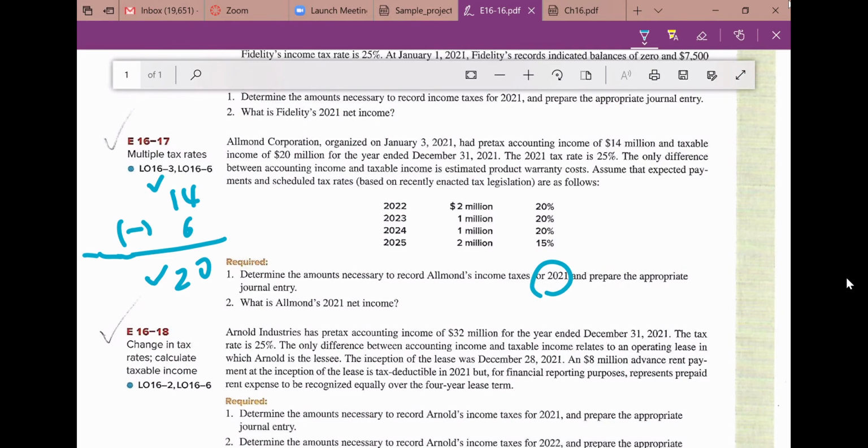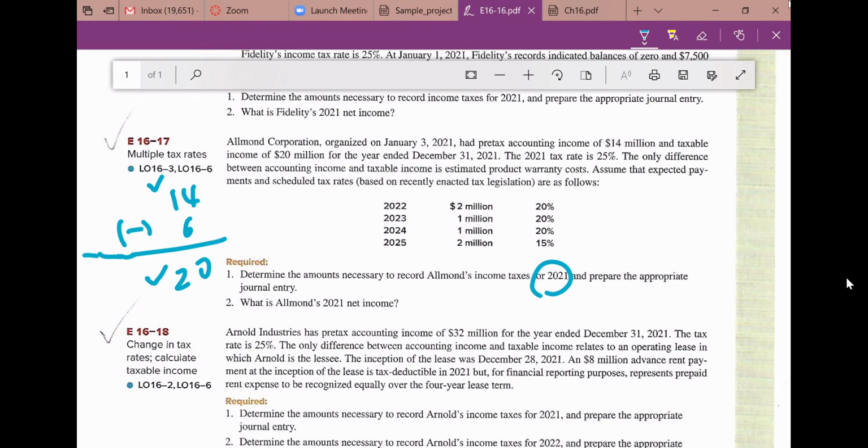So 6 is warranty expenses for this year. Okay, so warranty expenses, we recognize that in the year 2021 in accounting, right? But we're not allowed to deduct in the tax return. So that tells us we need to pay more taxes in the current year. So that's why taxable income is 20, accounting income is only 14.